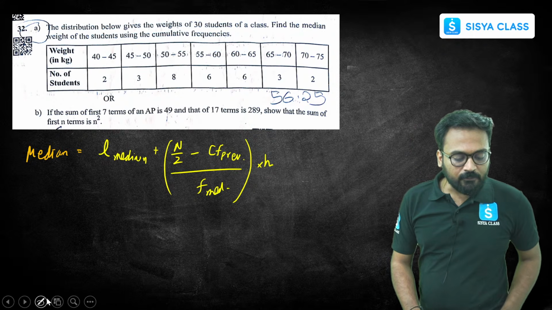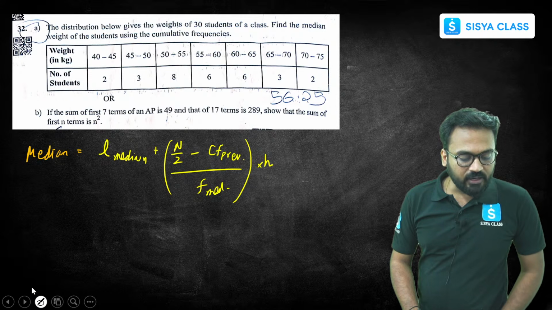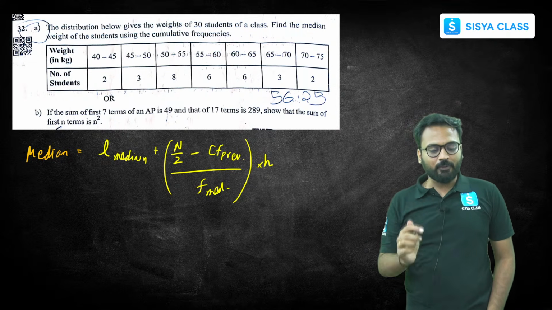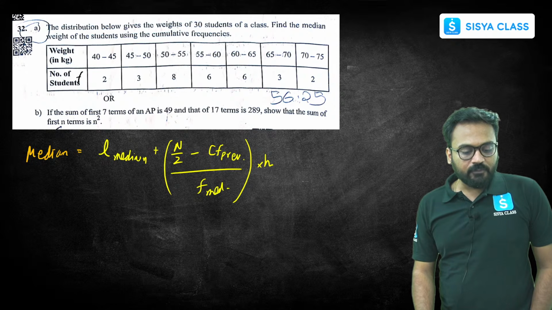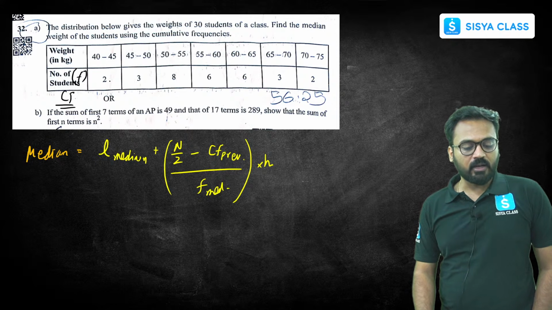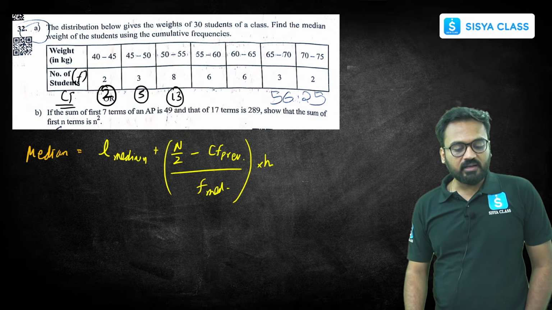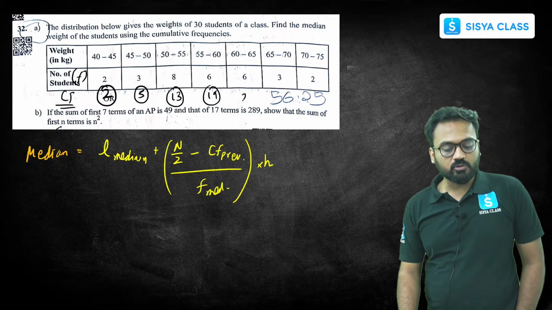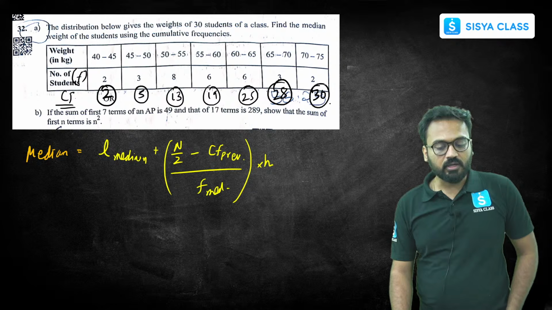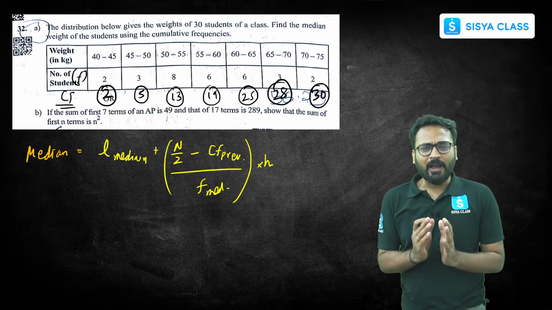If we look at the given table, the first step is to find the cumulative frequencies. The frequency is already given as the number of students. The cumulative frequency will come out to be 2, 2 plus 3 is 5, 5 plus 8 is 13, 13 plus 6 is 19, 19 plus 6 is 25, 25 plus 3 is 28, 28 plus 2 is 30. So I have the cumulative frequency.